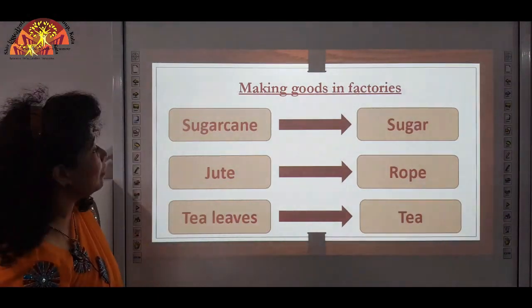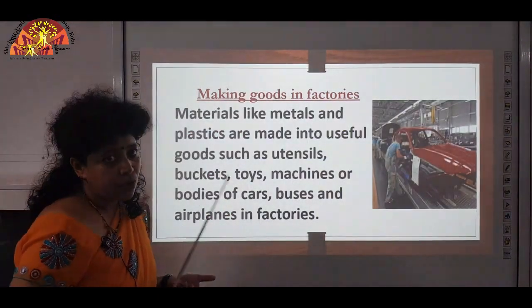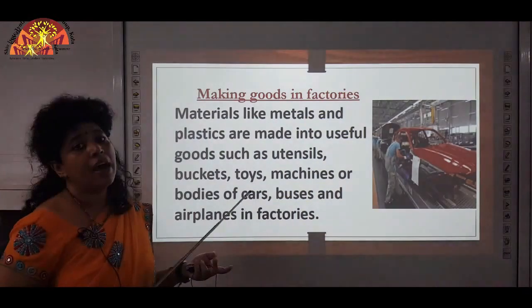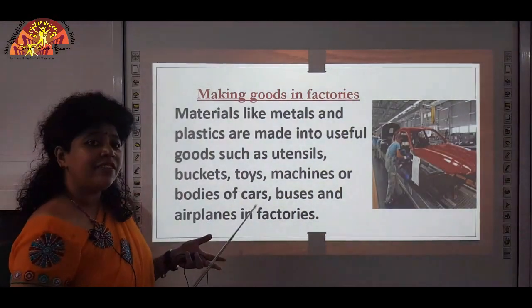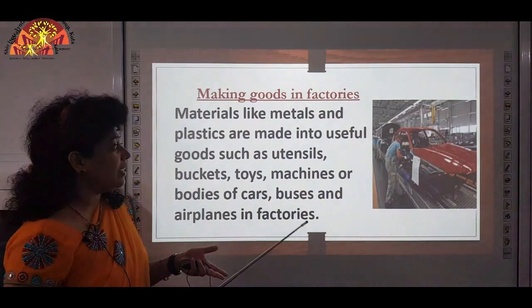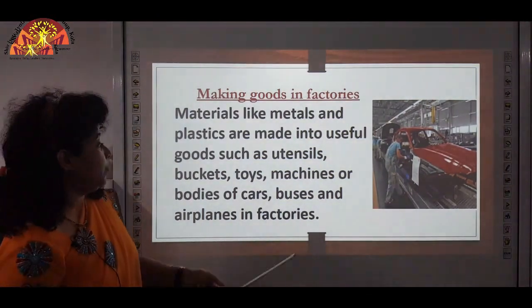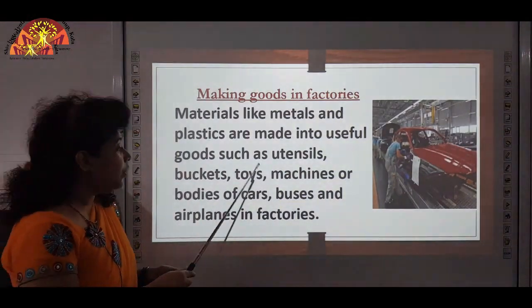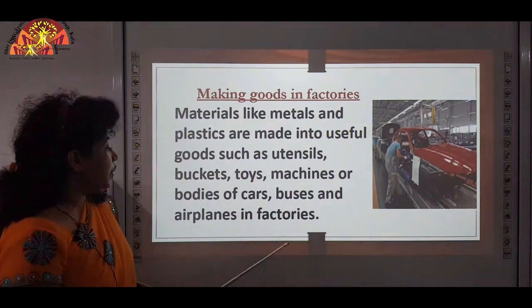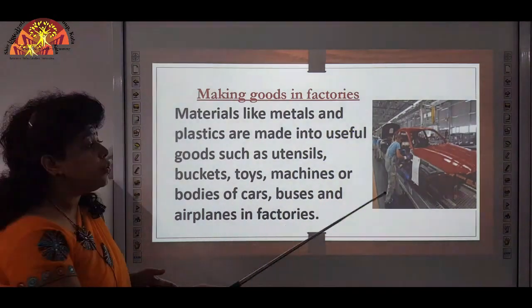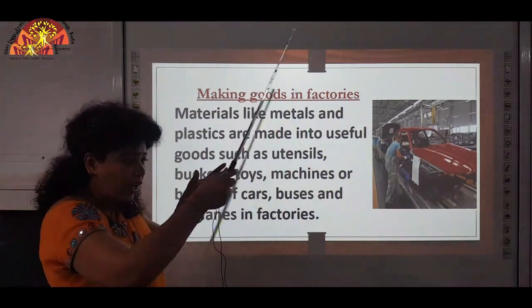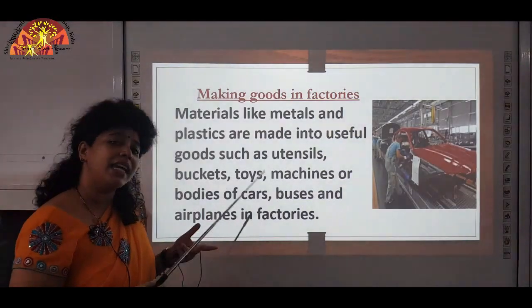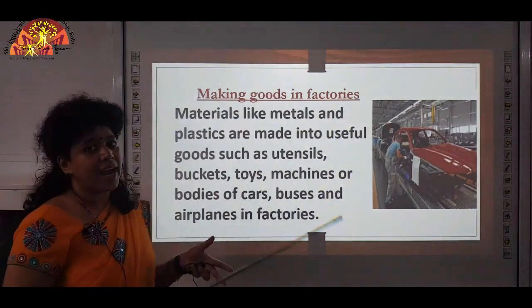Now we shall learn about the various products that are processed in factories, like you have metals, you have plastics that are processed or treated in factories, and what all you get out of it? You get utensils, that is bartan, you get buckets, you get toys, you get machines, you get bodies of cars, means the outer part of the car, and you get the body of buses, airplanes. All these are, where is it done? These are all done in factories.